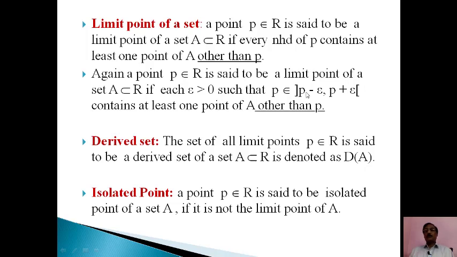In terms of open interval, we have again the definition of limit point.